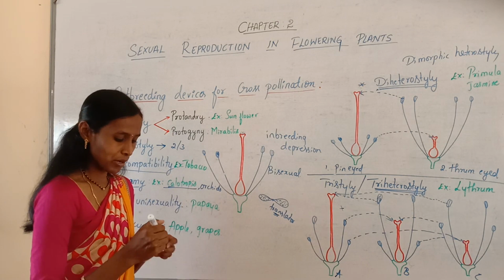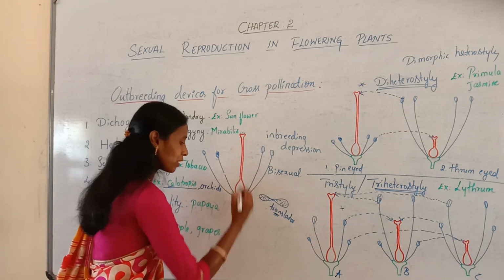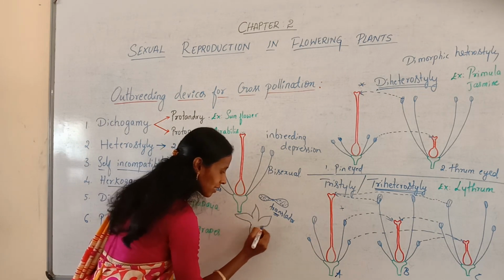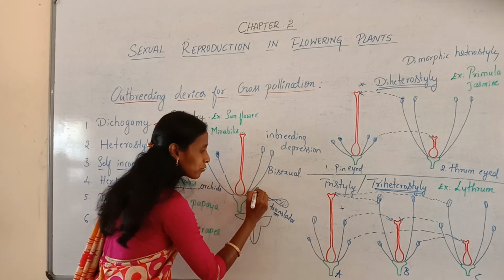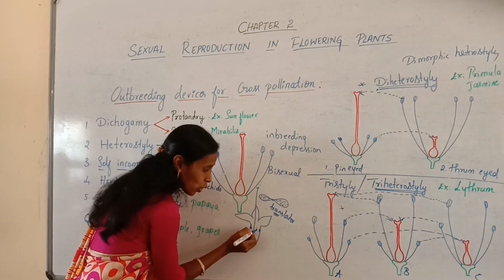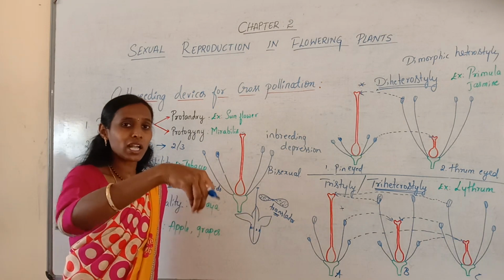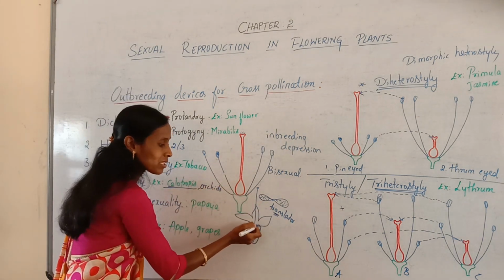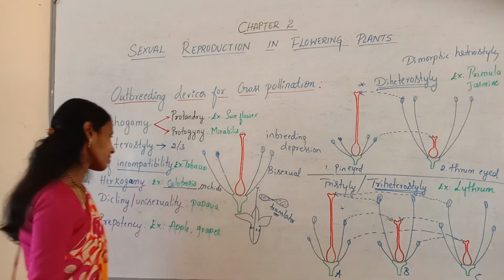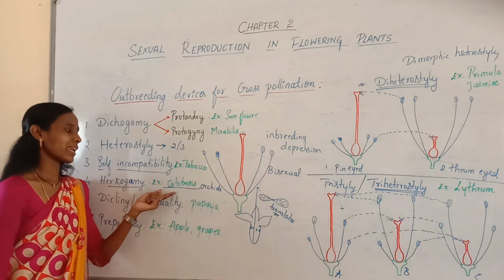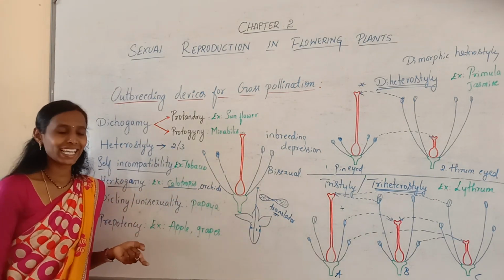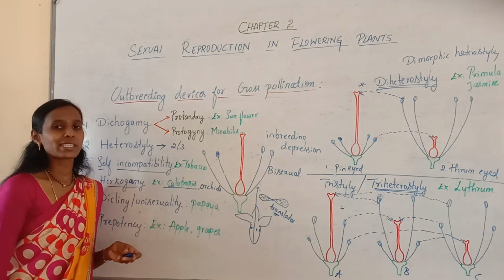Even in some other flowers, when we observe, these are the corolla lobes. So the corolla lobes will be like this. The stigma is very far. Our stigma is exposed, whereas the anthers are within the corolla lobes. If the anthers are within the corolla lobes, the corolla lobe is the physical barrier which prevents self-pollination. So that is the Herkogamy seen in the case of Calotropis and orchids. And the next type is dicliny, which can also be called unisexuality.